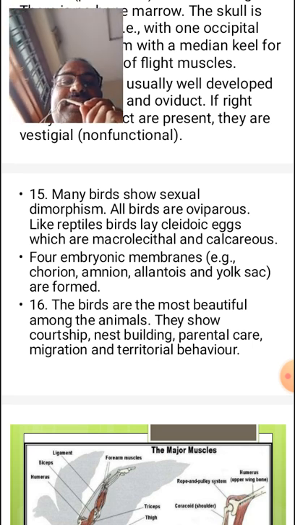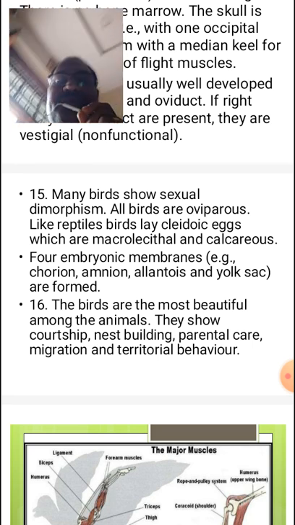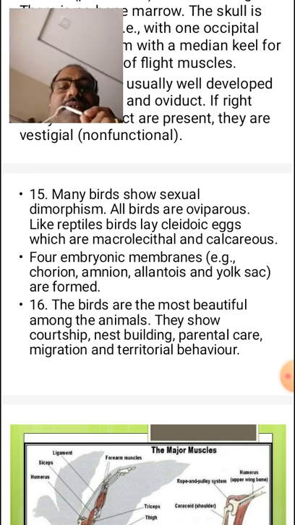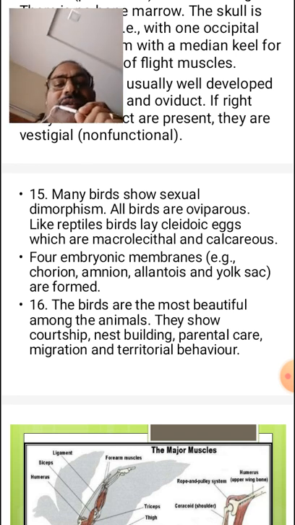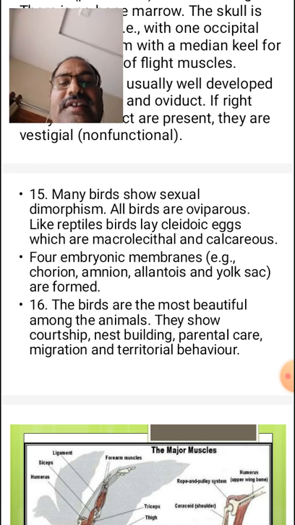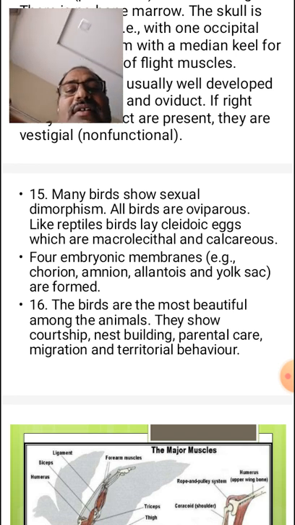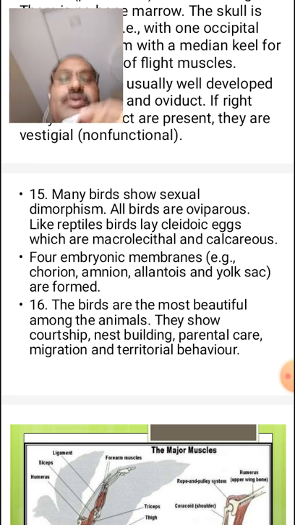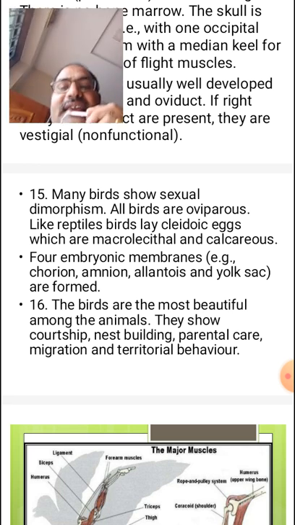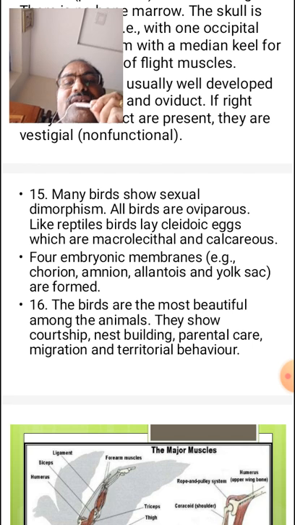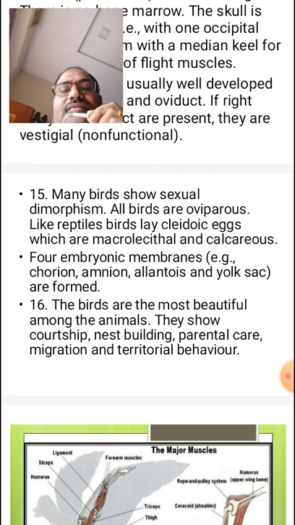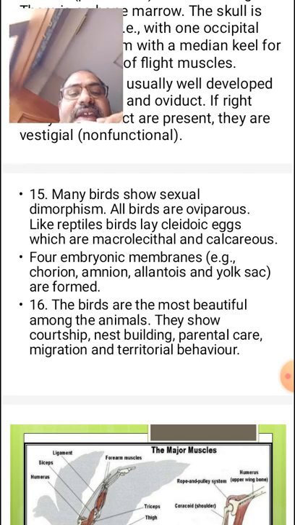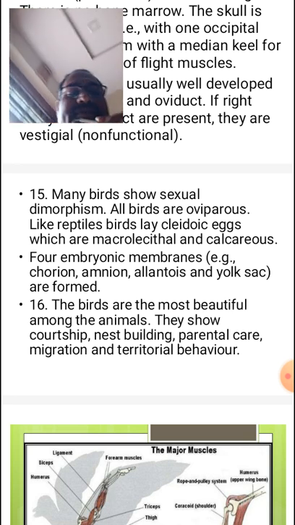So all birds are oviparous, like reptiles. They lay eggs. These eggs are called cleidoic eggs. Egg is covered by the calcium carbonate shell, so they are called cleidoic eggs, which are macrolecithal and calcareous.